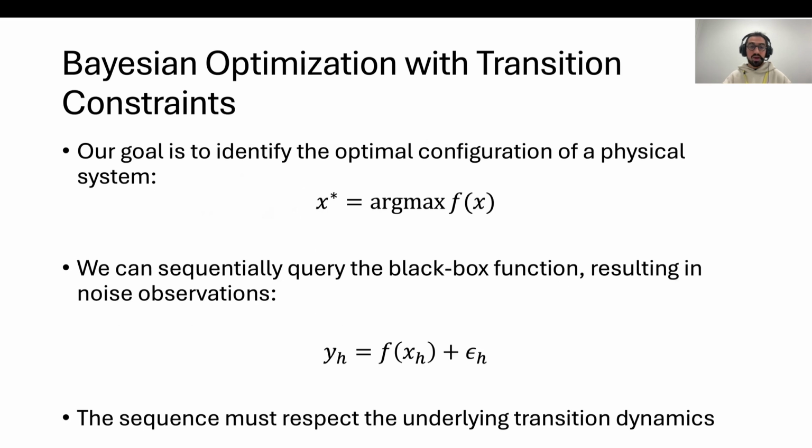So what is the goal of our paper? And that is to identify the optimal configuration of a physical system. And we do this via sequentially querying a black box function. And this results in noisy observations which are used to identify this optimum. However, the added difficulty in our work is that the sequence must respect the underlying transition dynamics.